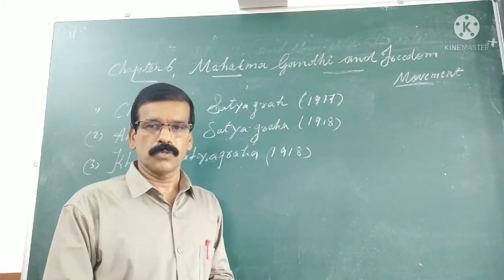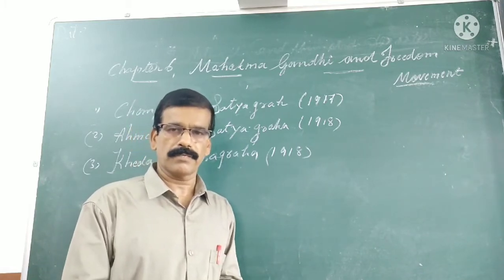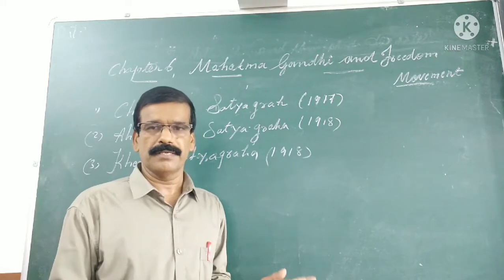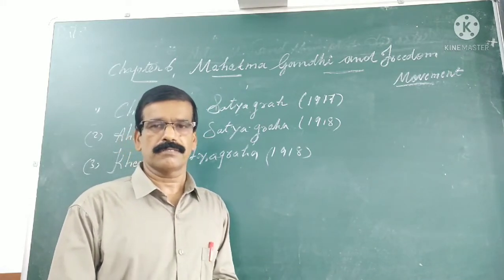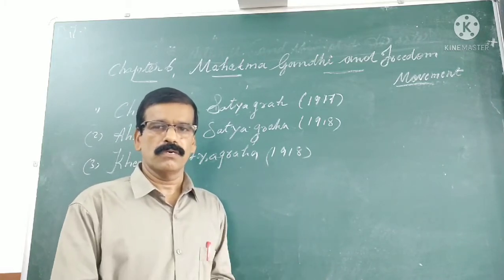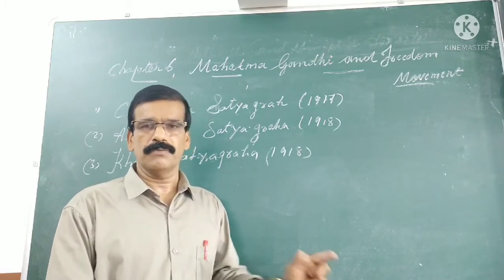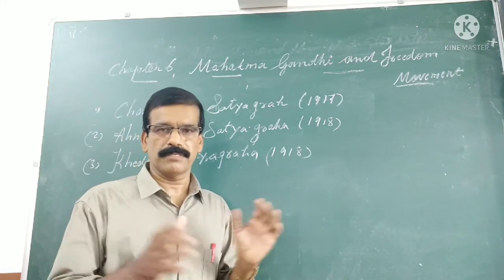Champaran was a place in Bihar where the farmers were forced by the British rulers to cultivate indigo on 3 by 20 hectares of land. Indigo is a product that has no use for the Indians, and actually it is used to give color to the textiles in England. The farmers had to forgo the crop cultivation and cultivate indigo, and for that they were getting very little price.